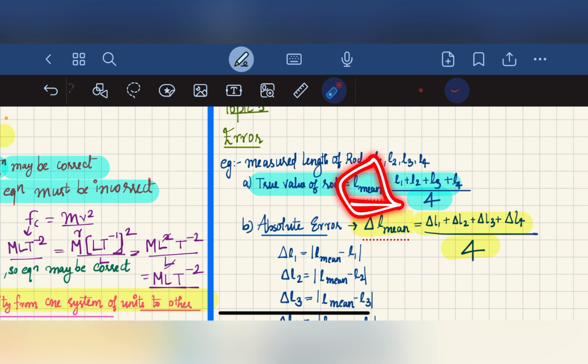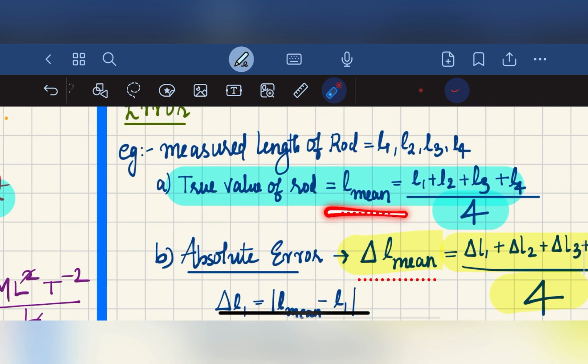We have to find the L mean. That is, we add these quantities, L1 plus L2 plus L3 plus L4, divided by the number of quantities. Here we have 4 quantities, so we divide by 4. So if the question is to find the true value of the rod, we find L mean, which is L1 plus L2 plus L3 plus L4 divided by 4.